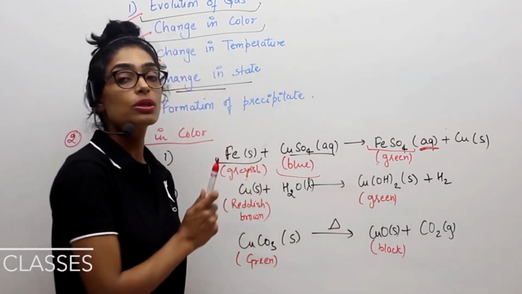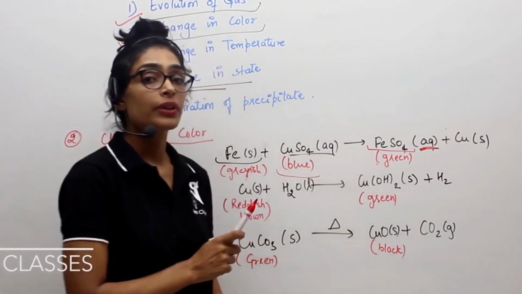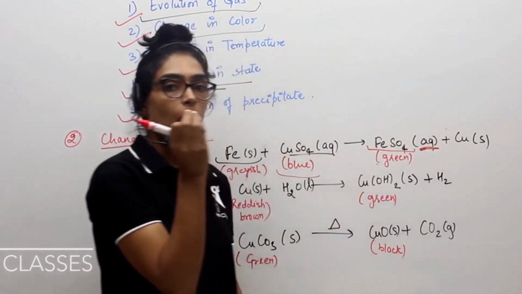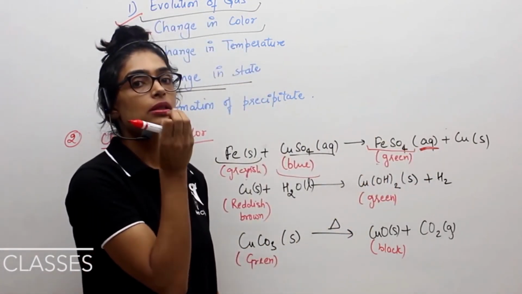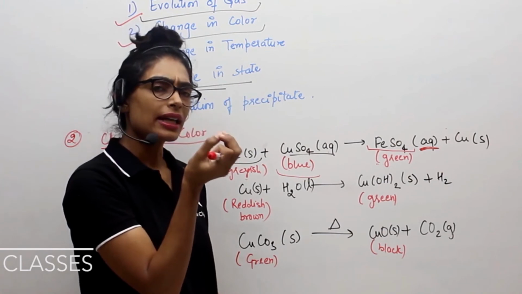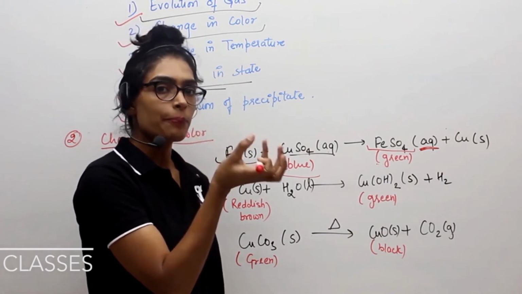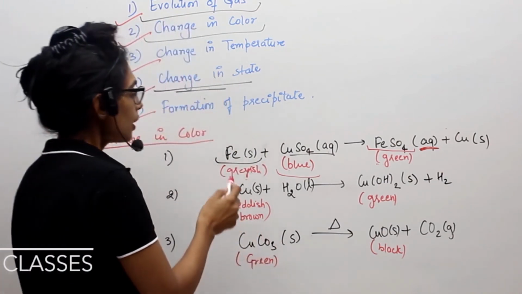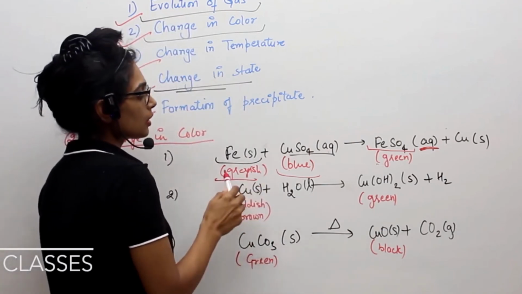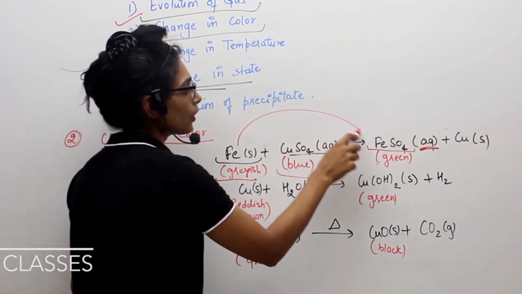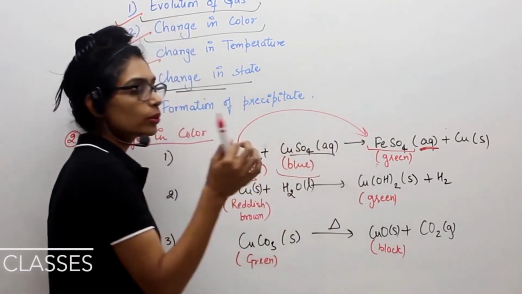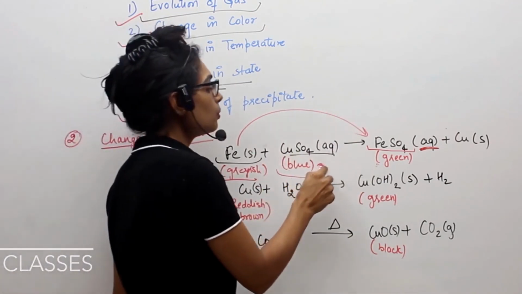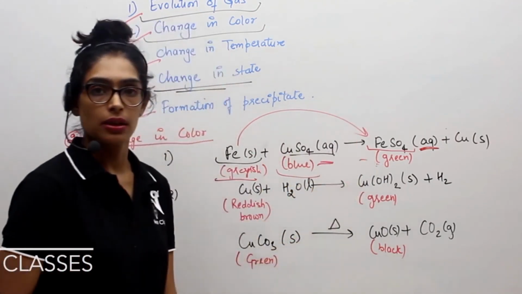Initially the solution color was blue, now the solution color will be green, and brown color copper particles will get generated, not exactly a precipitate, but copper particles. So your grayish iron has got converted into ferrous sulfate, which is green now. The visible change would be that the blue solution becomes a green solution.